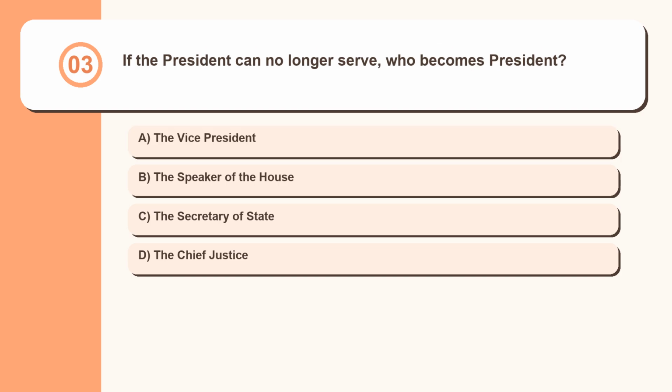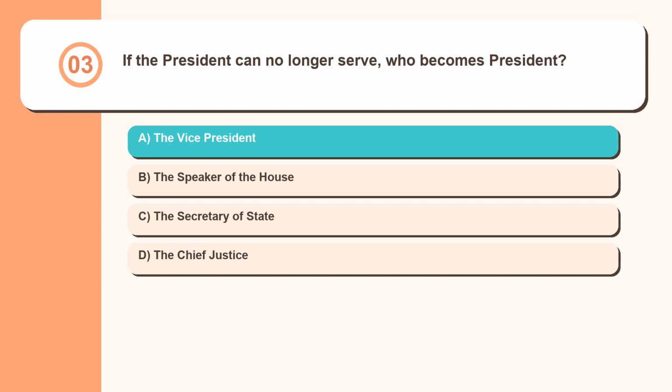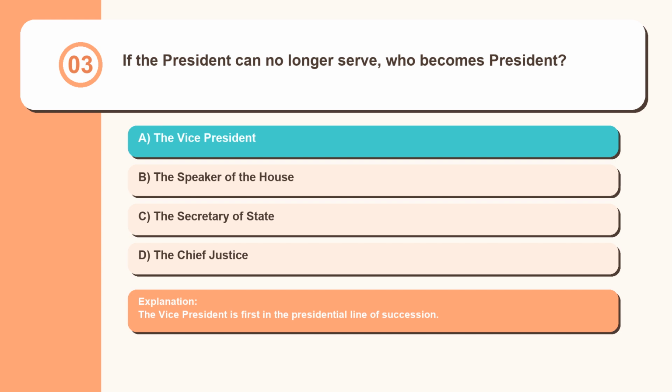Question 3. If the president can no longer serve, who becomes president? The vice president, the Speaker of the House, the Secretary of State, the Chief Justice. The vice president is first in the presidential line of succession.